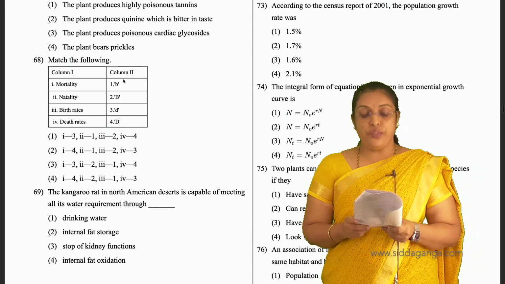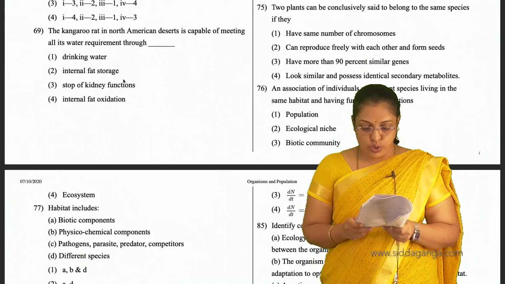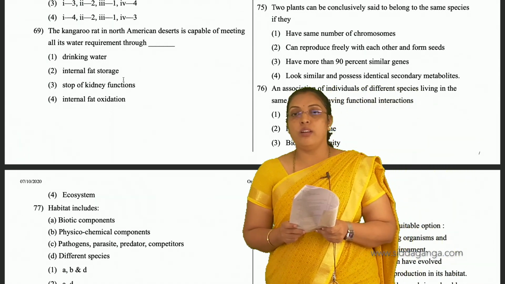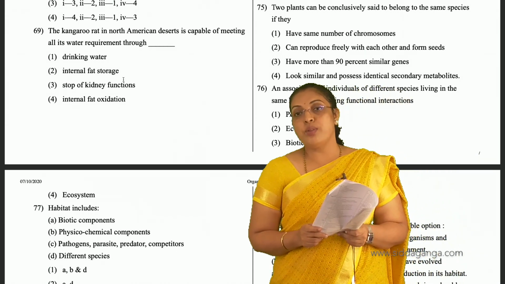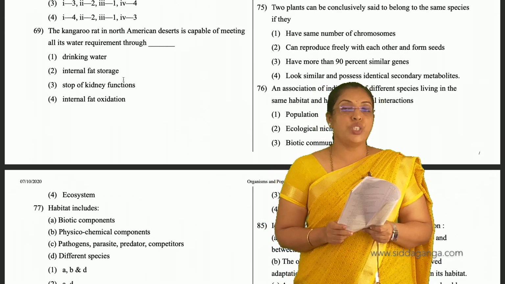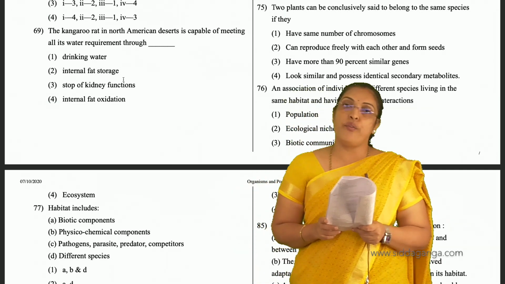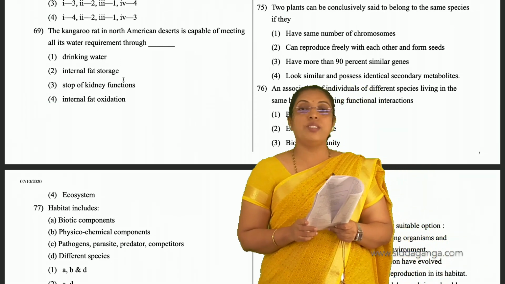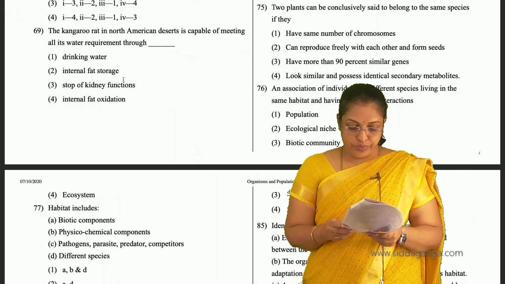Then 75th, the two plants can be conclusively said to belong to the same species. See, two plants can be conclusively said to belong to the same species if they have the same number of chromosomes? No. When we say species, the species should interbreed among themselves to produce fertile offspring. So they can reproduce freely with each other and form seeds. That is the answer. For 75th, second is the answer.